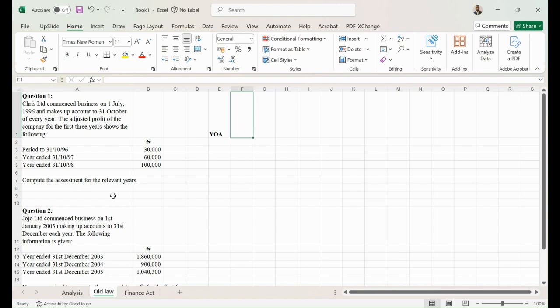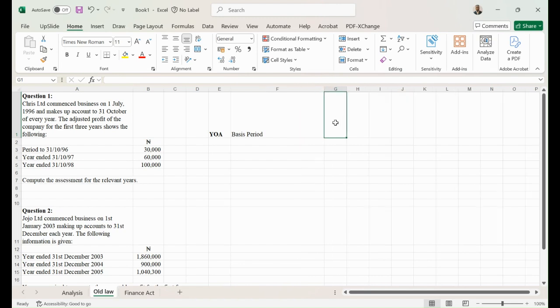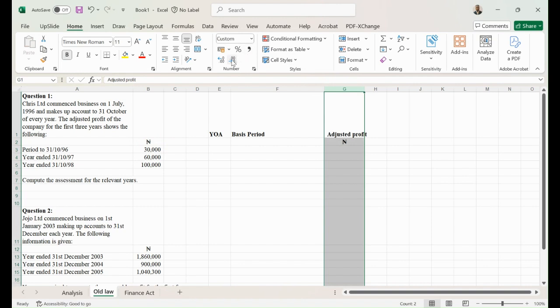So if that is the case, we are going to solve it by having our year of assessment here. Okay, then you're going to have basis period here. Okay, and then since we already have profits now, let's have adjusted profits here. I'm just going to quickly do some formatting to these so that it can all make sense. Let's bring in our narrow sign to this here, and then let's make it in accounting.